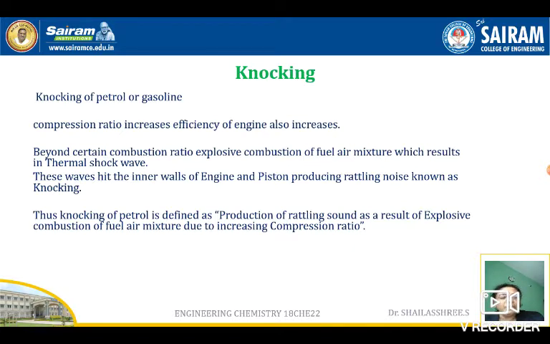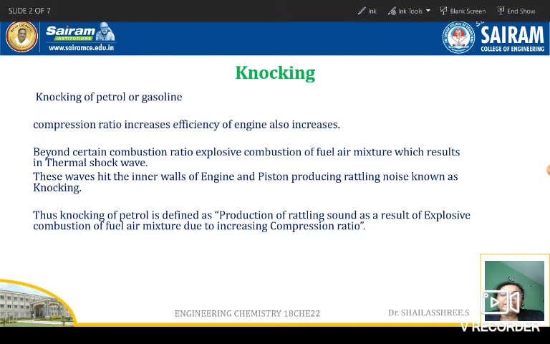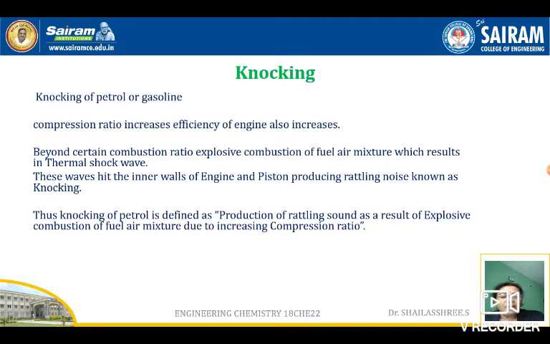Many gaseous fractions are liberated, and the temperature is already high; because of the products liberated, pressure also rises. At that high temperature and pressure, the products formed hit the walls of the engine and piston at high pressure, creating a noise that is referred to as knocking.